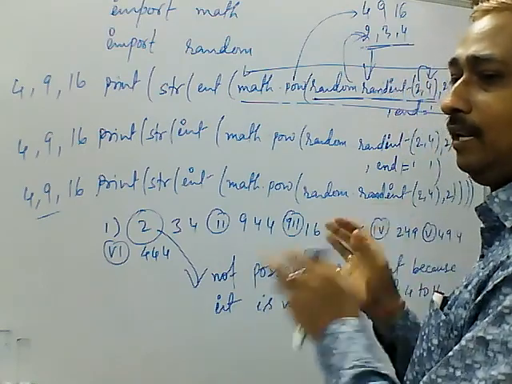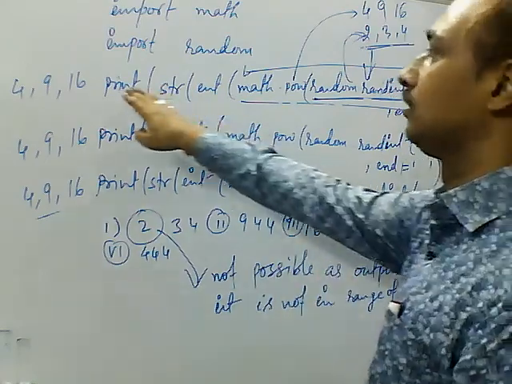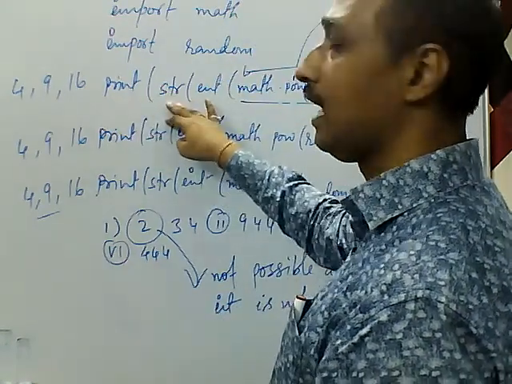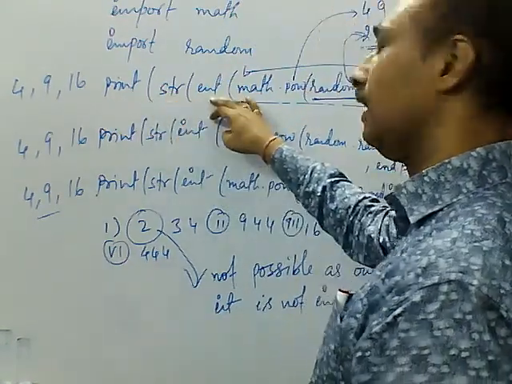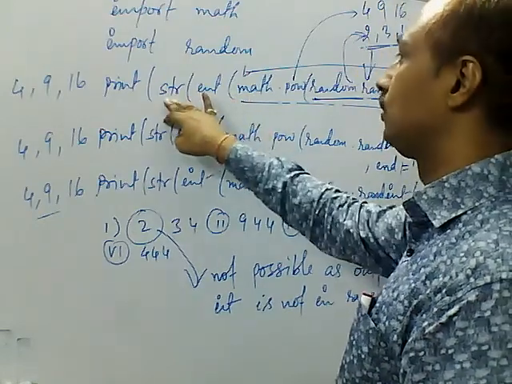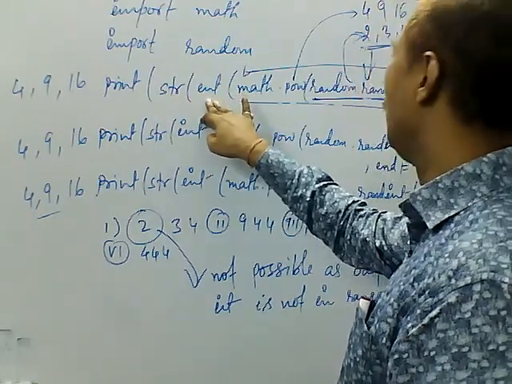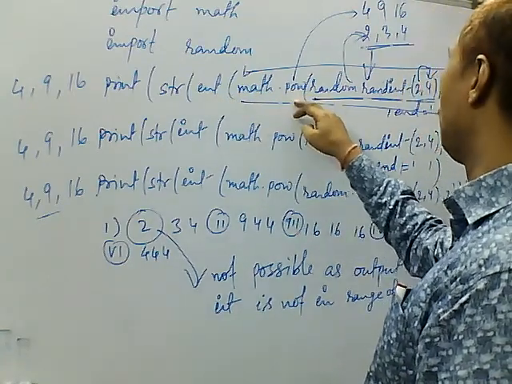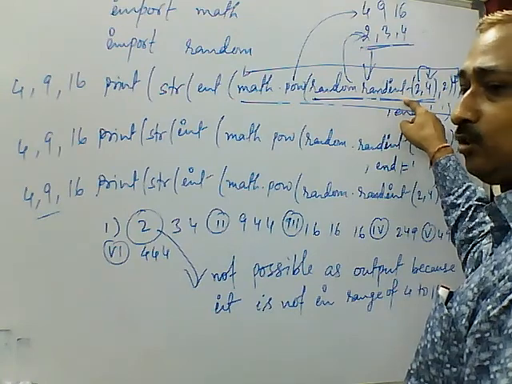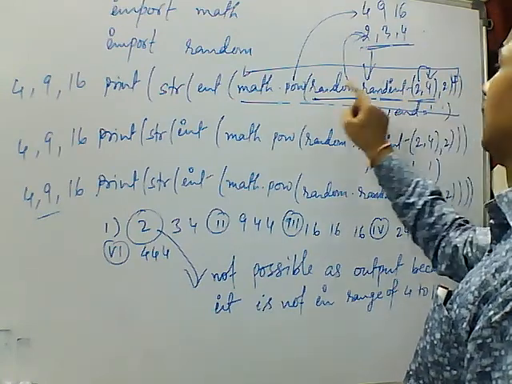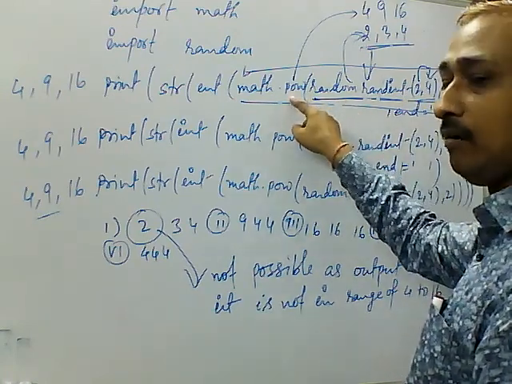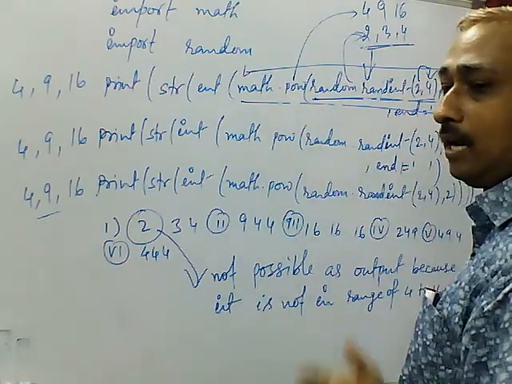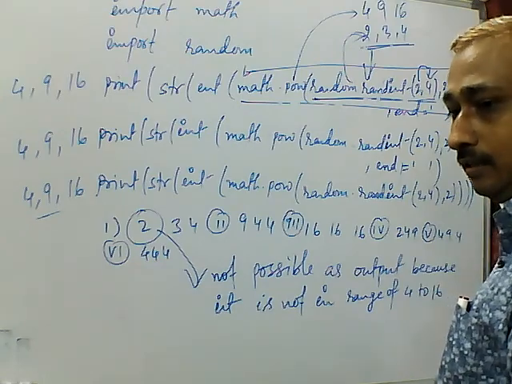It will not come anyway from this statement because the print statement has to print, and before the print statement str has to do its work, then integer has to do its work, before integer the power function has to be executed, before power the randint function has to be executed. So the value returned by randint is the input of the power function. So power will power the number and then it will return the result.